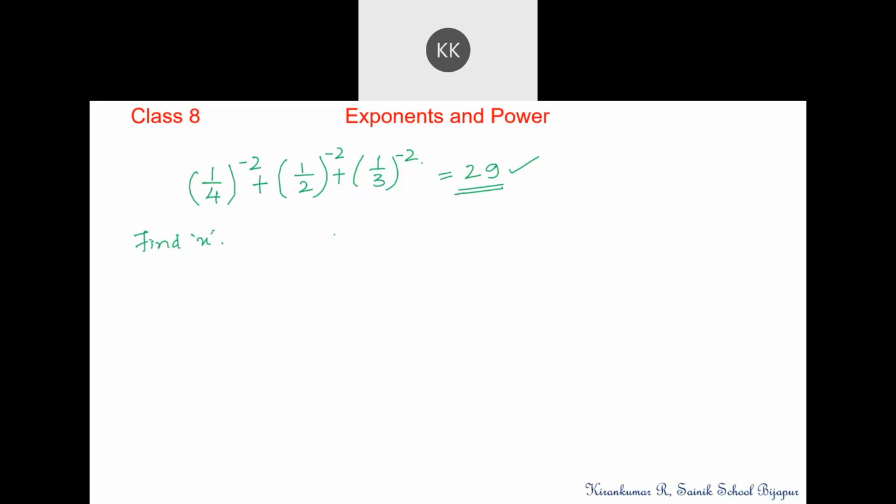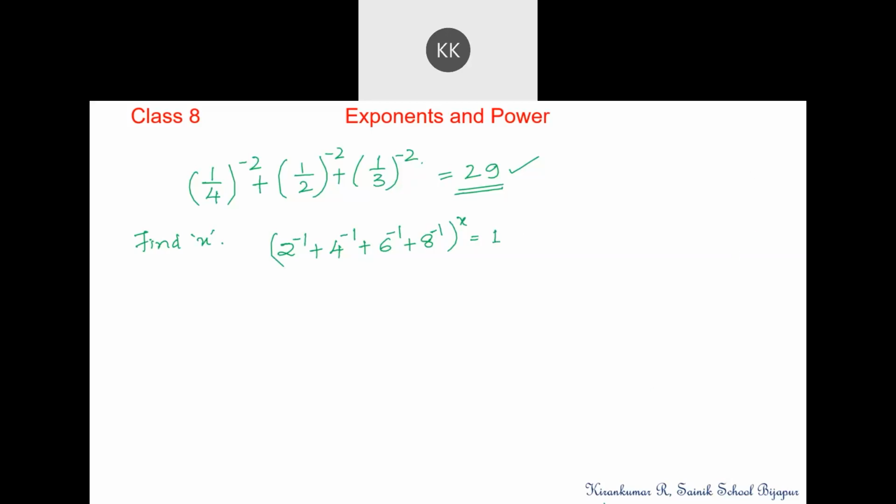Okay, sir. I'll give another question. Find the value of x. And the expression is 2 to the power minus 1 plus 4 to the power minus 1 plus 6 to the power minus 1 plus 8 to the power minus 1, to the power x is equal to 1.